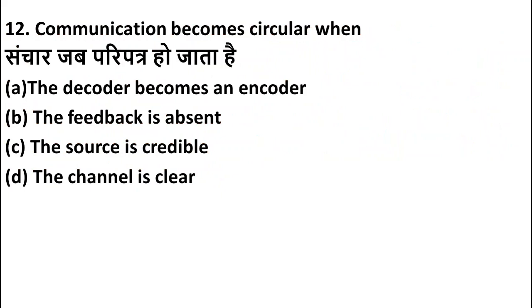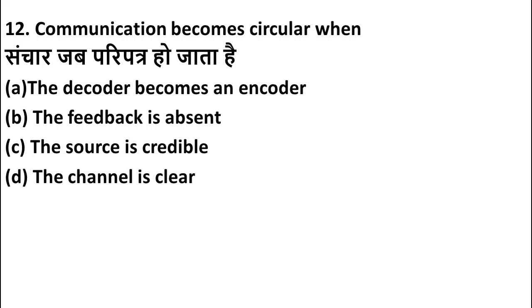Communication becomes circular when option A the decoder becomes an encoder, option B the feedback is absent, option C source is credible, option D the channel is clear.